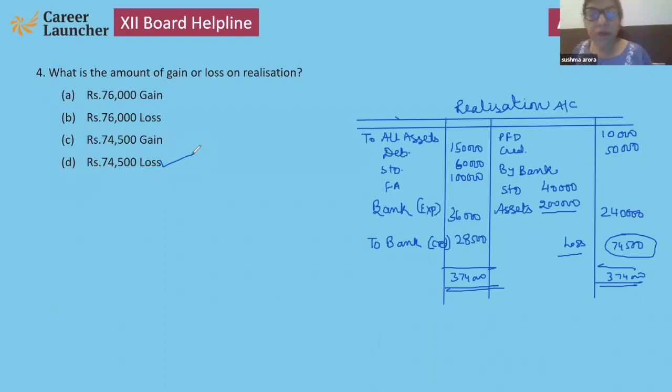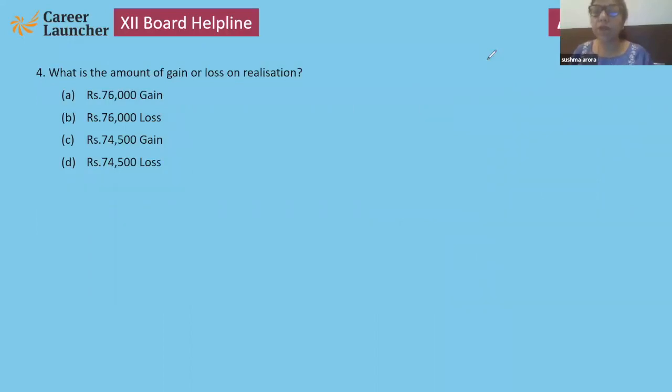Yes, please note down. If that type of question comes, you have to make the complete answer. We cannot calculate profit or loss without making a realization account. So we have to make a realization account. Clear, children? Now, the answer is D. As I explained, we have to make an account for realization. Good. Next.